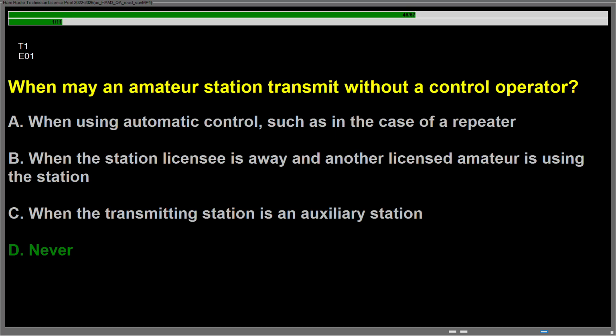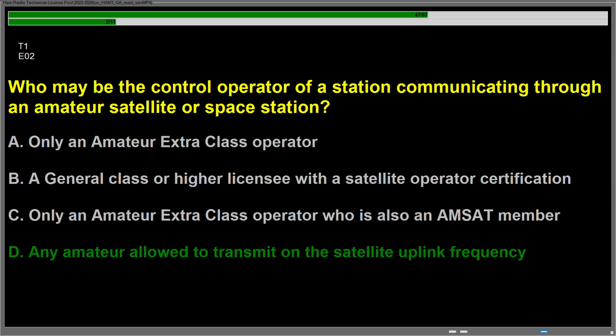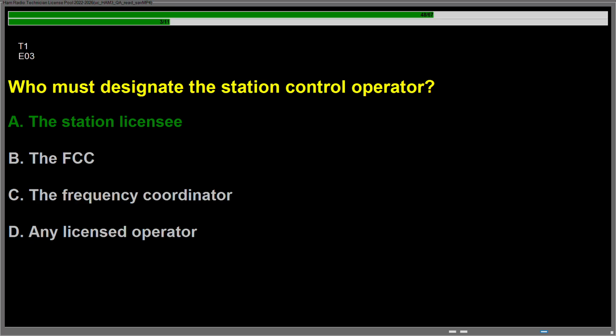Question Echo 01, when may an amateur station transmit without a control operator? Answer is D, never. Question Echo 02, who may be the control operator of a station communicating through an amateur satellite or space station? Answer is D, any amateur allowed to transmit on the satellite uplink frequency. Question Echo 03, who must designate the station control operator? Answer is A, the station licensee.